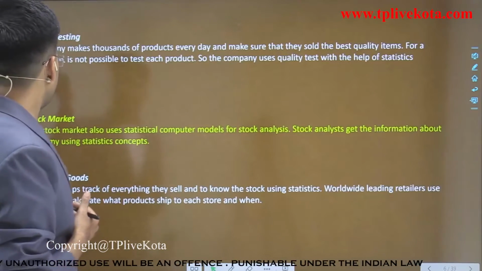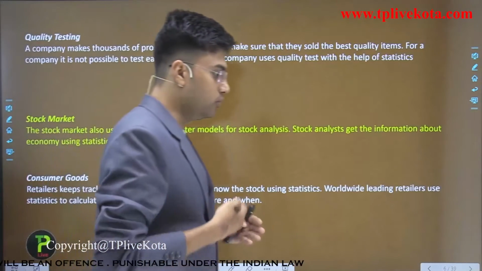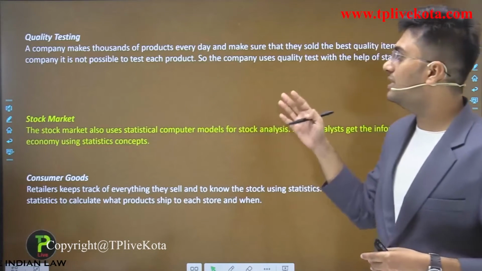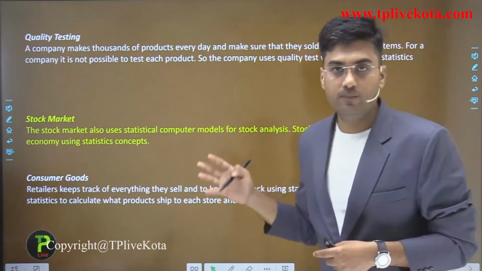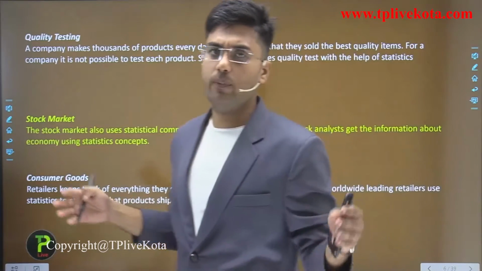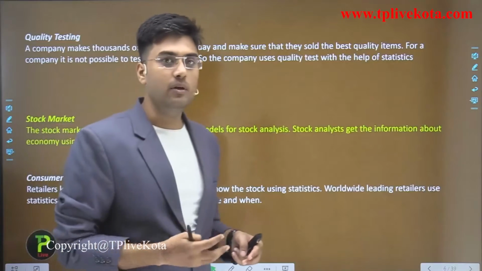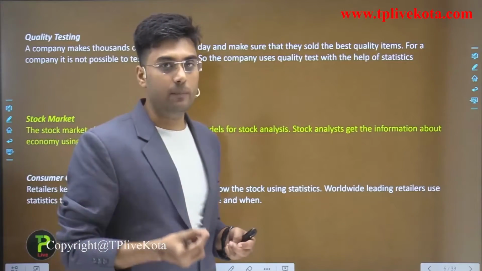And students, in quality testing we also use statistics. How? A company makes thousands of products every day, but the company has no time to test each and every product.